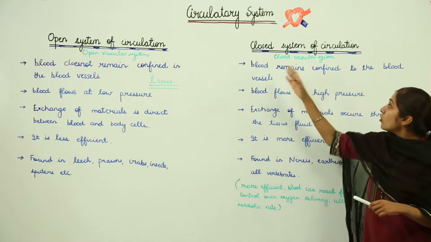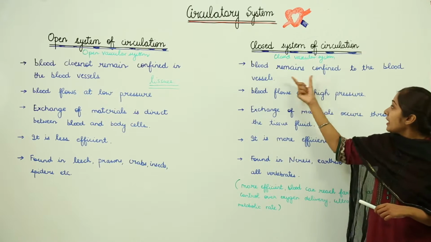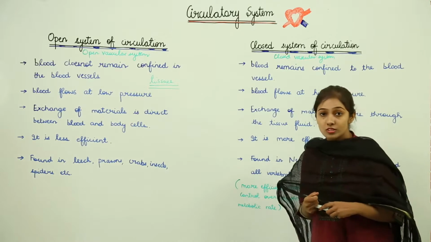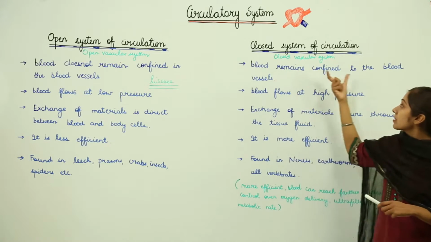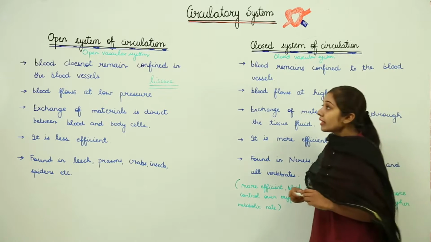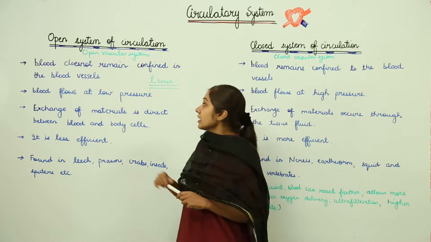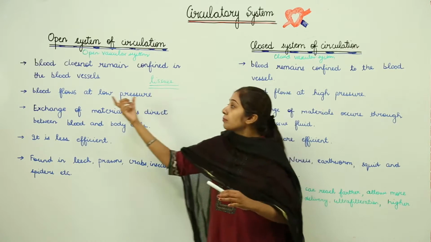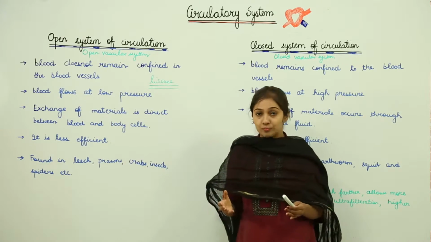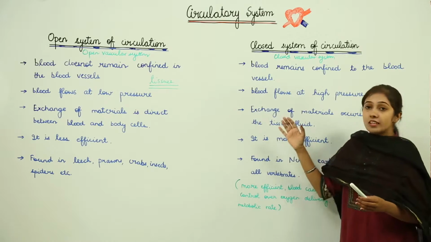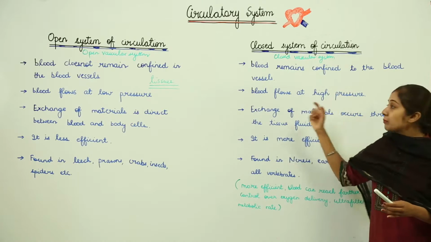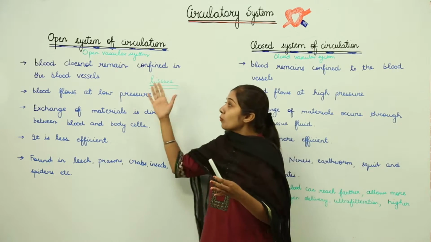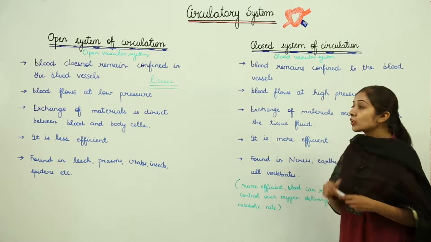But in case of closed vascular system, the blood remains confined to the blood vessels. As in our case, we have a closed vascular system. Then in open system of circulation, since the blood goes through the cavities to reach the tissues, the blood flows at very low pressure. In the closed vascular system, the opposite is there: the blood flows at a very high pressure. So low pressure in the open system and high pressure in the closed system.